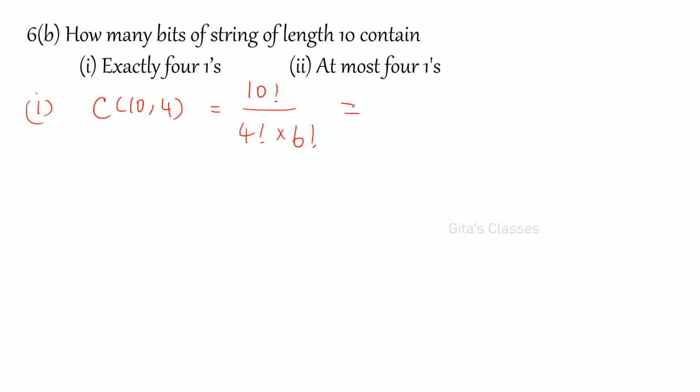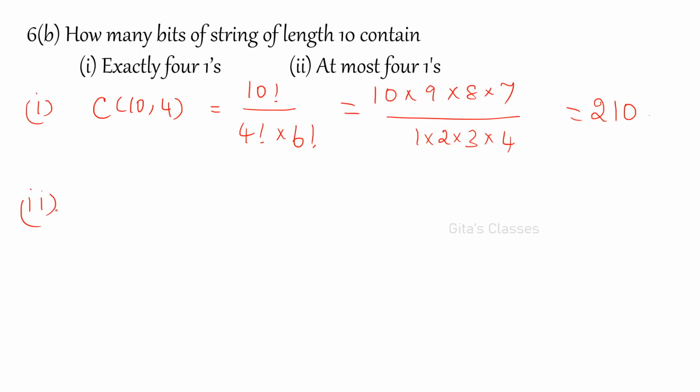You can directly write 10 into 9 into 8 into 7 divided by 4 factorial, that is 1 into 2 into 3 into 4. If you simplify, you will get 210.